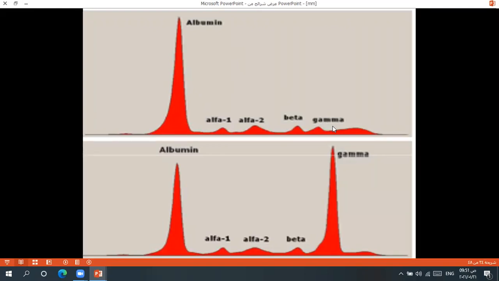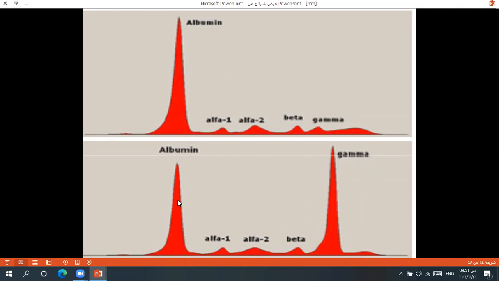In case of multiple myeloma, because it is a clonal plasma cell, it secretes only one immunoglobulin, one antibody, not multiple antibodies like in a normal person. This is polyclonal, a normal person.